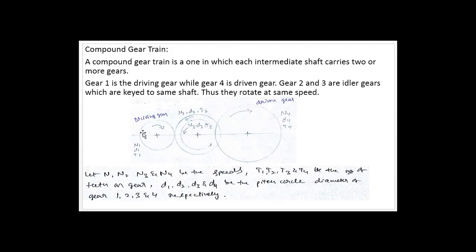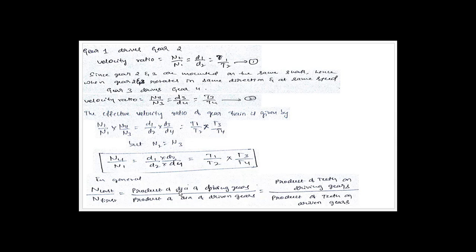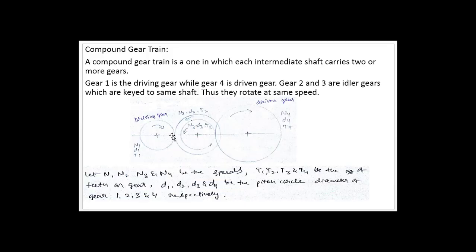This is the diameter of the driving gear, that is the first one, D1, and here D3, the third gear, is the driving gear. So D1 and D3 are the diameters of driving gears. Fine. So that is what they have given here: the product of diameters of driving gears to the product of diameters of driven gears. D2 and D4 are driven gears, definitely. D2 will be driven by this one, and D4 will be driven by this third gear.